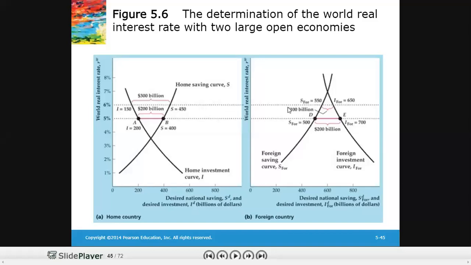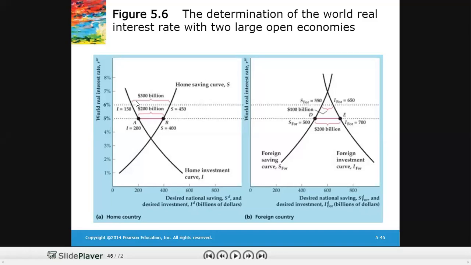In the foreign country, saving is 100 billion and investment is 650. So the gap between saving and investment in the foreign economy is like 550, right? So it means that the foreign economy requires more money than the home country is willing to lend out.